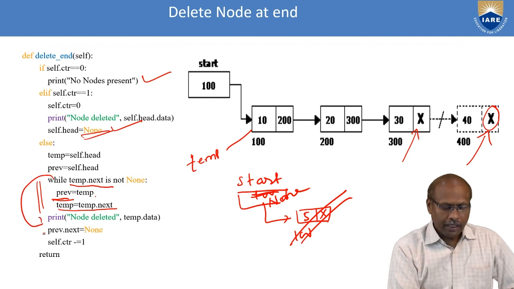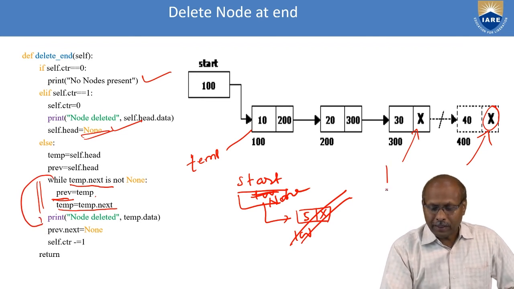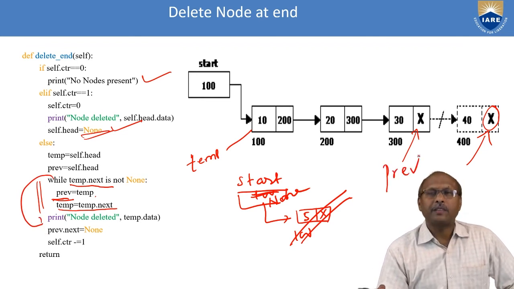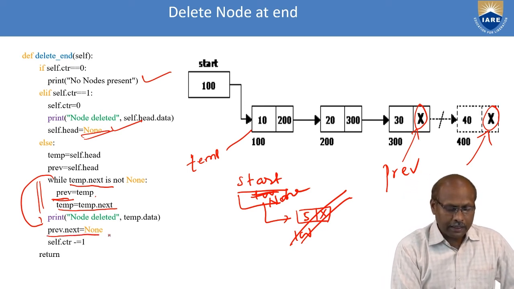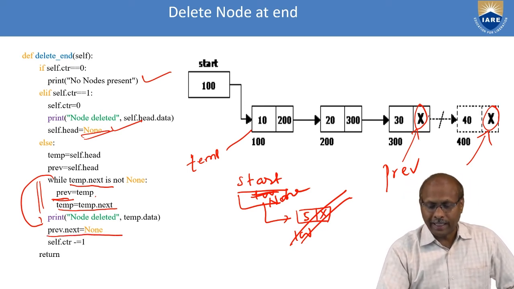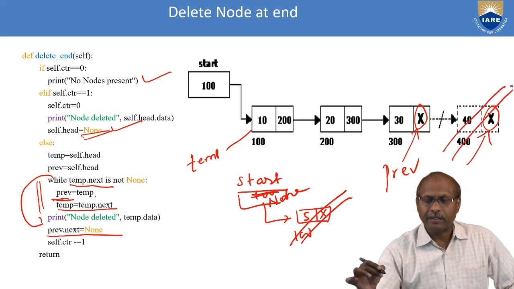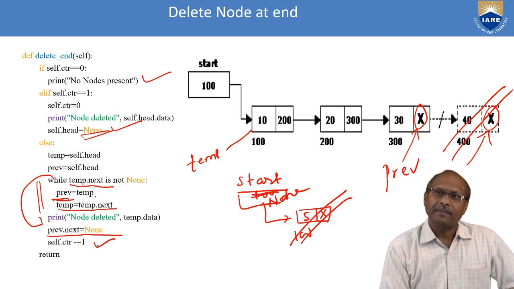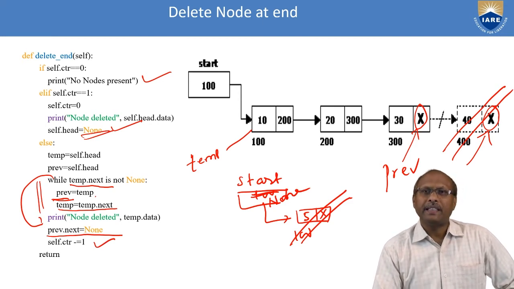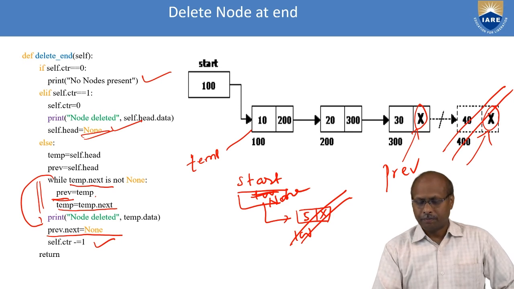The loop will terminate. After terminating, the previous will be here, at the last but one. There, what I have to do is assign a None value to the previous node's next. Previous node's next equals None. When you assign None, this node is automatically detached from the list. And the counter will be reduced. In this way, the last node will be detached from the list.